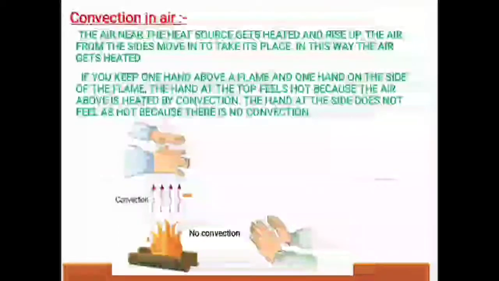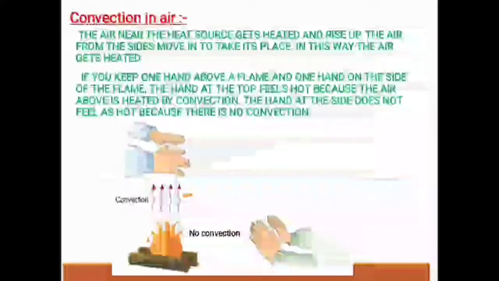And actually, if you have studied about wind formation, winds are also formed in the same way. It means when there is high temperature at a certain place, the air in that place gets heated and rises up. As a result, a vacuum, or blank space, is generated over there, and that space is filled by the cold air, which is heavier than the warm air, and it takes the place of that particular blank or vacuum.